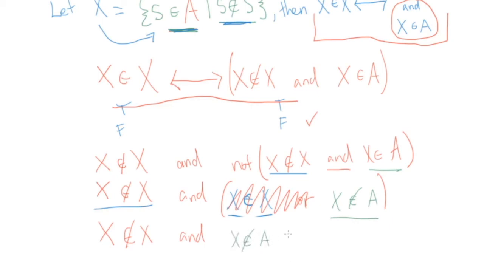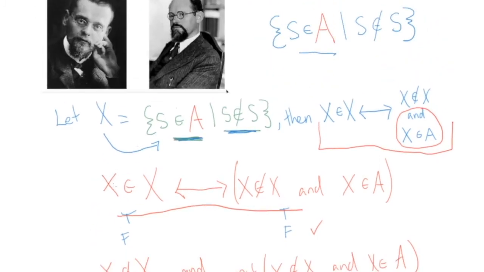Okay, so we've reached a very simple conclusion here. X is not in X and X is not in A. So X does not contain itself, and furthermore, it is not in A. So let's just scroll up and look at our paradox again. Okay, so we can see now that this is not a paradox anymore. If we assume that X equals the set of sets S such that S comes from A, such that S is not a member of itself, then we assume this biconditional here.